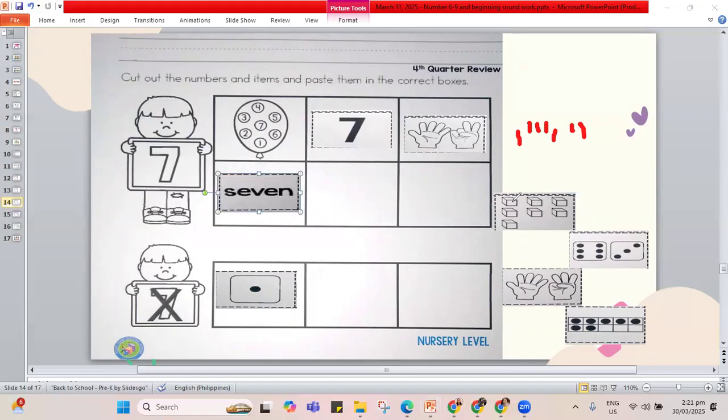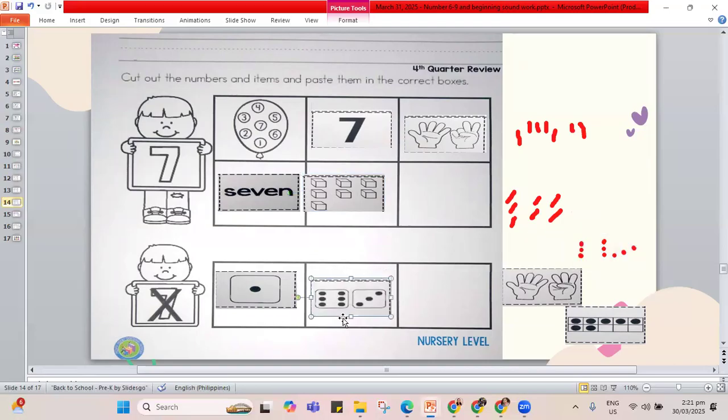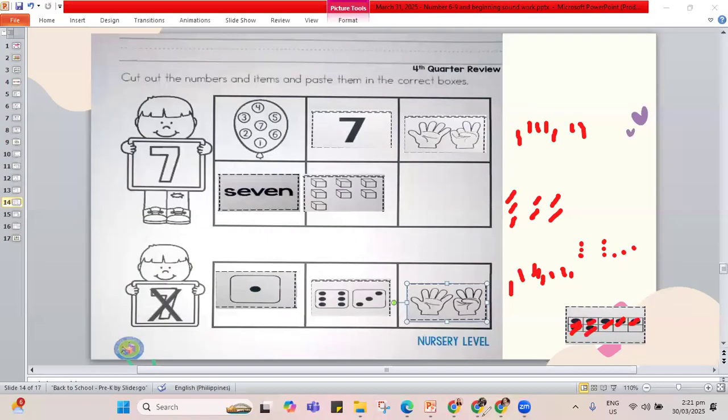How about our blocks? Let us count. 1, 2, 3, 4, 5, 6, 7. That shows number 7. Okay, next, how many dots? Let's count. 1, 2, 3, 4, 5, 6, 7, 8, 9. A different number that shows 9. How about this one? 1, 2, 3, 4, 5, 6, 7, 8. That's 8, a different number. But the frame, does it show 7 dots? 1, 2, 3, 4, 5, 6, 7. Yes, this one shows 7.